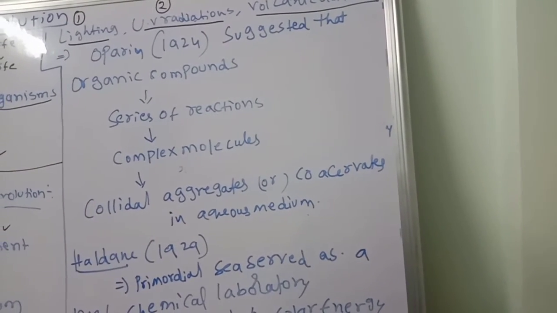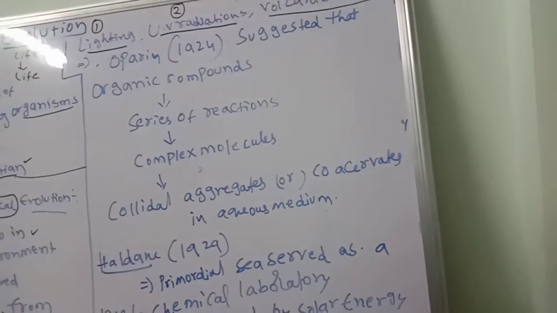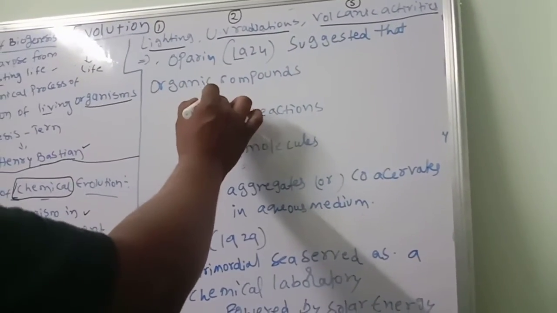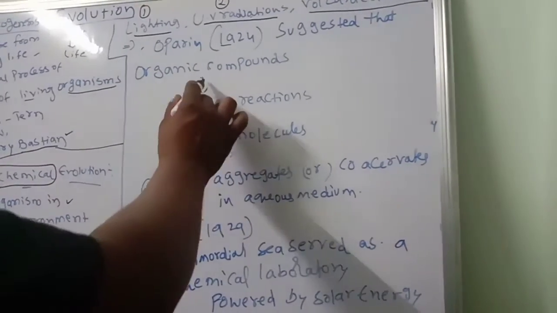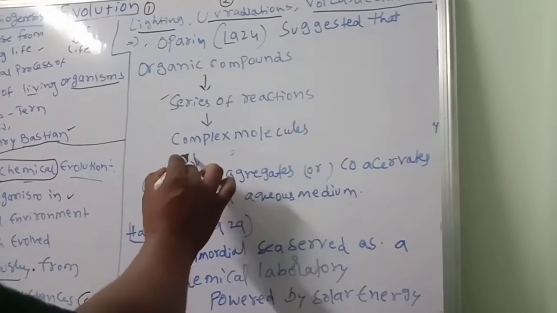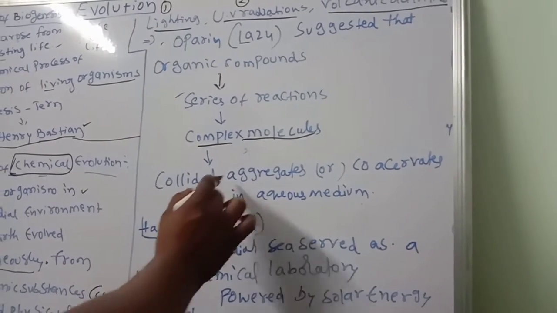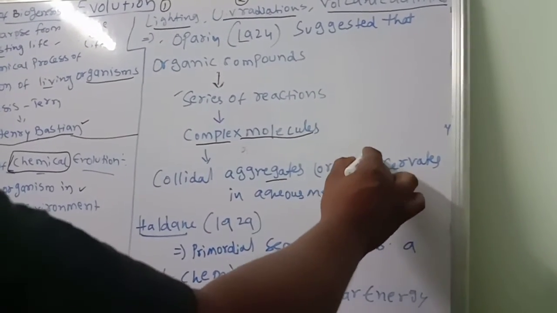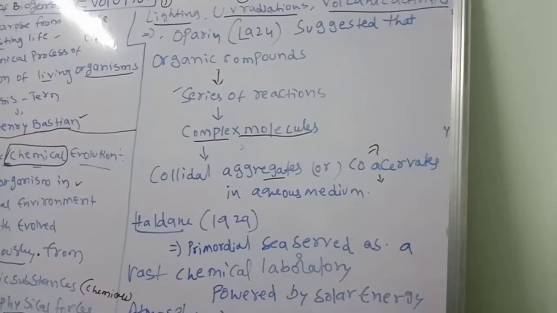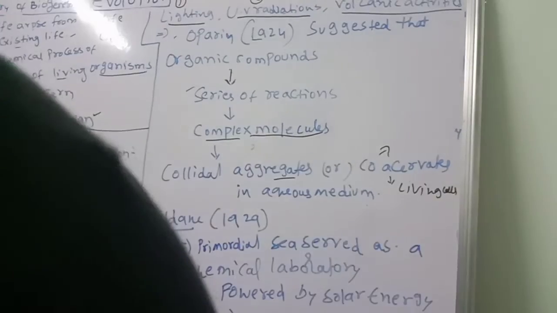Primitive organisms. This concept was proposed by Oparin in 1924. How did he suggest it? First organic compounds, because of a series of reactions, these small simple organic compounds converted into which one? Complex molecules. From these complex molecules, colloidal aggregations happened. That happened as coacervates, I said, pre-cells in the aqueous medium. These coacervates only converted into living cells later. So living cells form later.